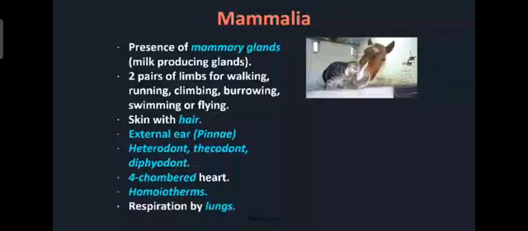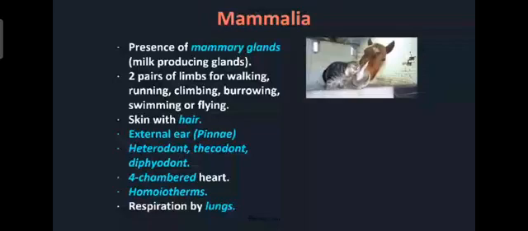So these are to feed the young ones. So this is the main characteristic of the mammals, that is class Mammalia: presence of mammary glands to feed the young ones. And one more is skin with hair. The skin is covered by the hair. If you see in the cat, dog, lion, horse, the bear, human beings, the skin is covered with the hair. So that is one more important characteristic of the class mammals.